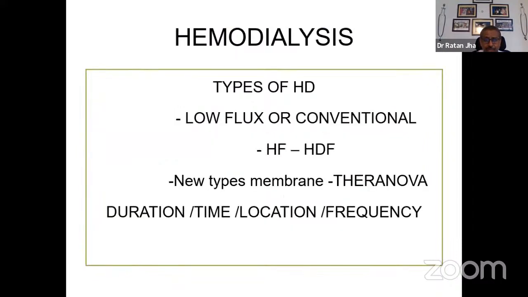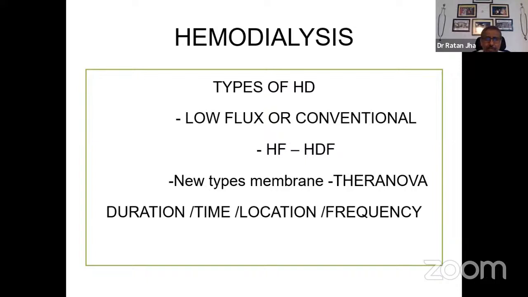So the commonest form of dialysis throughout the world is hemodialysis, and hemodialysis has various types. One is low flux dialysis or conventional hemodialysis, where the filters used are less permeable. There is dialysis where the filters are more permeable, which is called high flux dialysis, and this type of filter is used for a different kind of unconventional dialysis, which is hemodiafiltration, the commonest form of dialysis in Europe, in contrast to the US, where conventional low flux dialysis is done for cost cutting reasons.